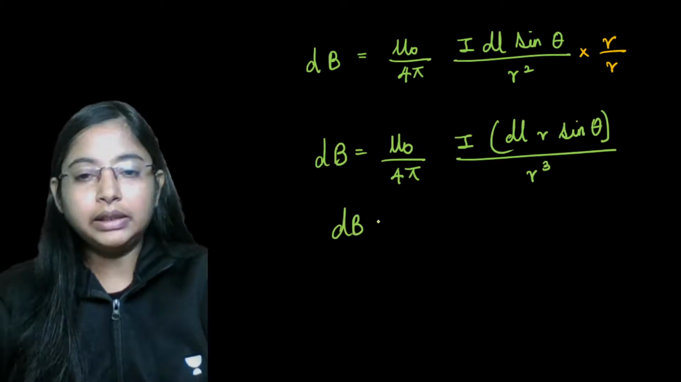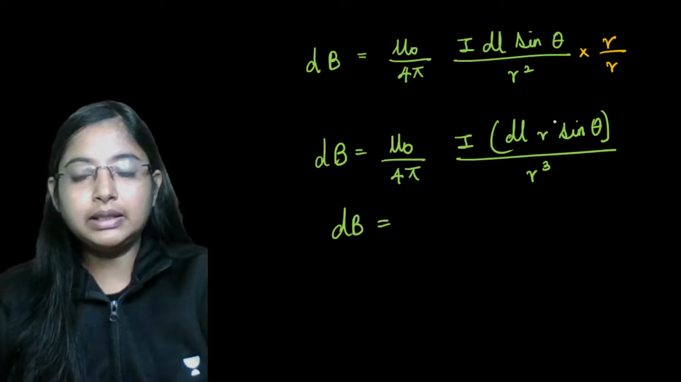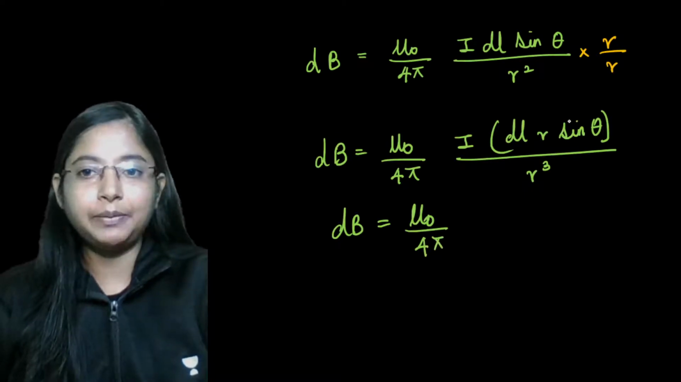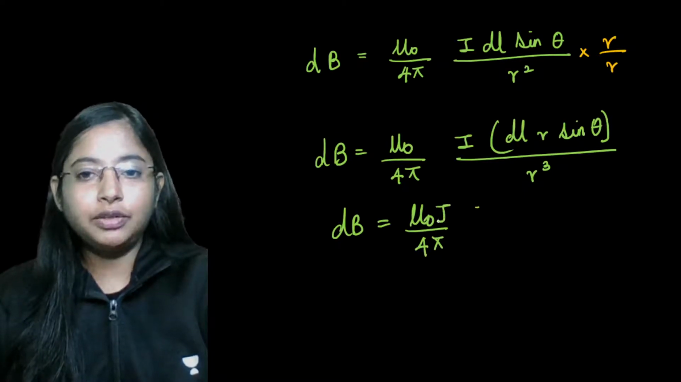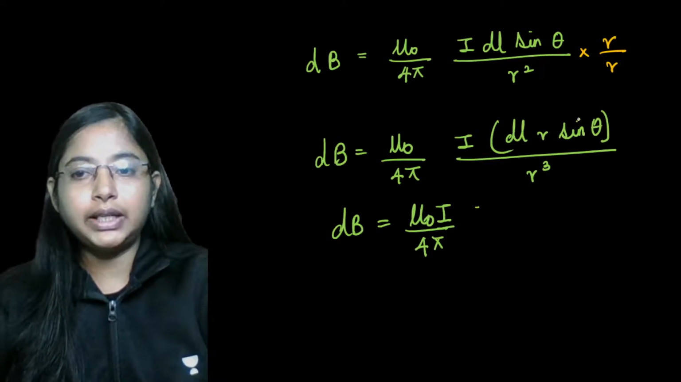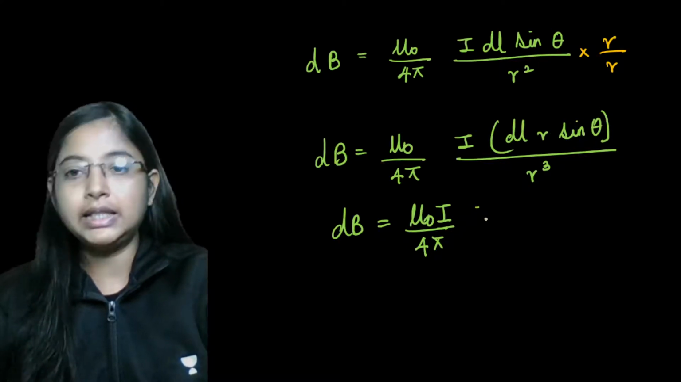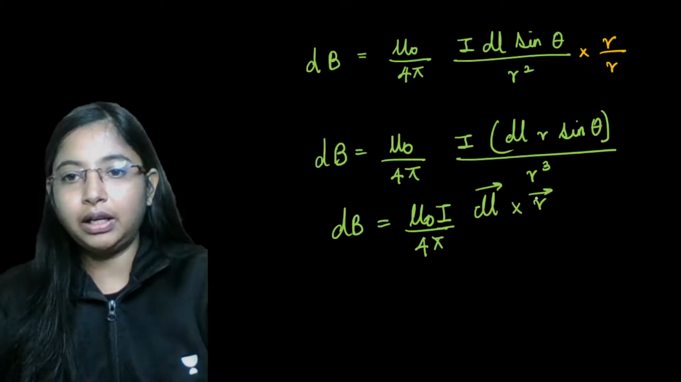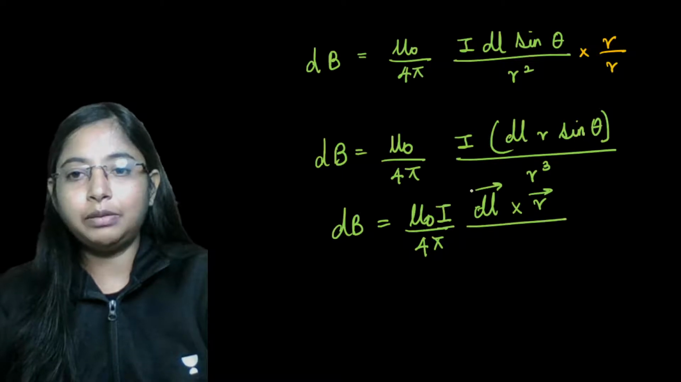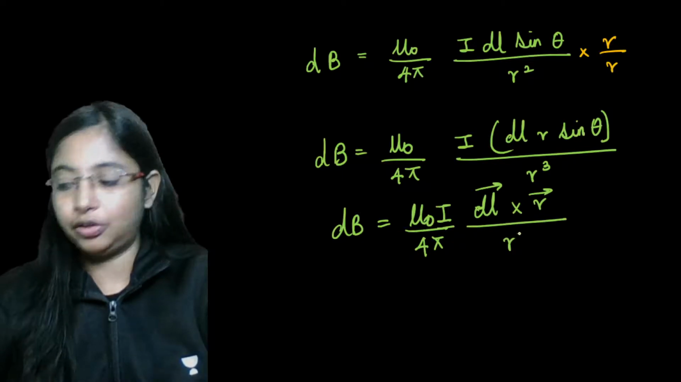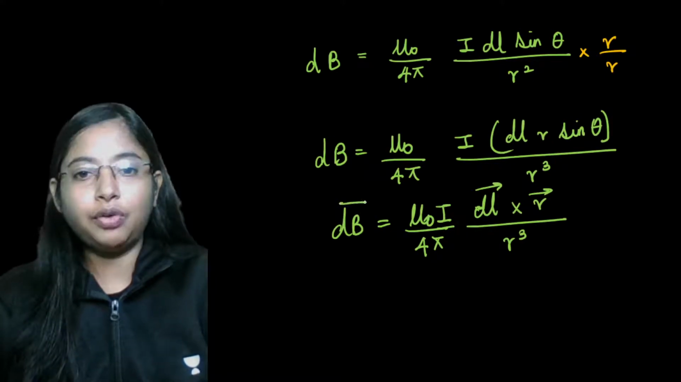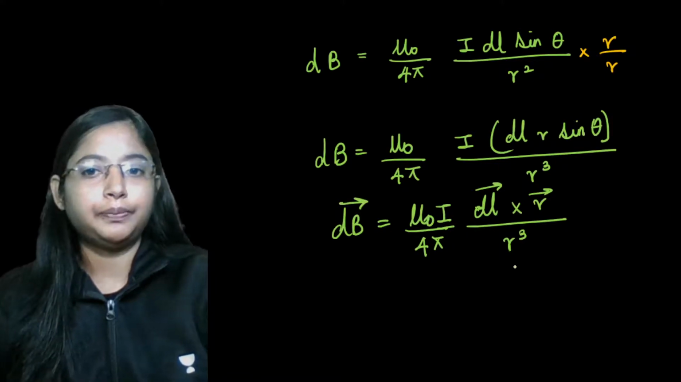Now r dl sine theta is nothing but the cross product, right? Sine theta basically gives us the cross product. So we can take mu naught I divided by 4 pi, and dl r sine theta can be expressed as dl cross r vector, divided by r cube. So this gives you the vector form of the magnetic field.